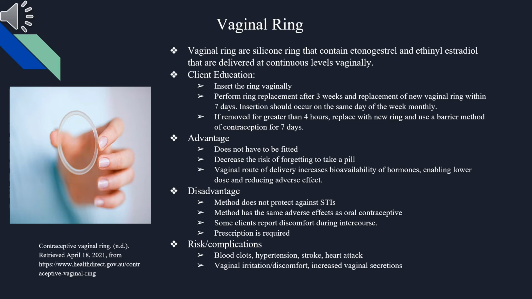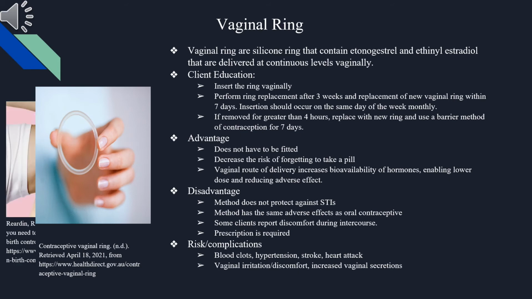Vaginal ring is a silicone ring that contains etonogestrel and ethinyl estradiol that are delivered at continuous levels vaginally. It is important to educate the client to insert the ring vaginally, perform ring replacement after 3 weeks, and replacement with a new vaginal ring within 7 days, and if removed for greater than 4 hours, replace with a new ring. Advantages include that it does not have to be fitted, it decreases the risk of forgetting to take a pill, and vaginal route delivery increases bioavailability of hormones, enabling lower dose and reducing adverse effects.